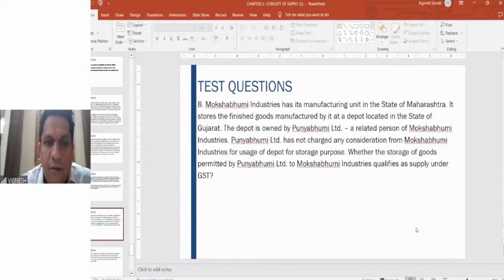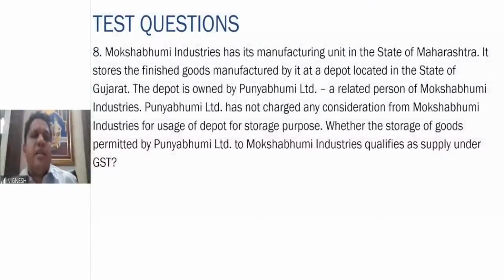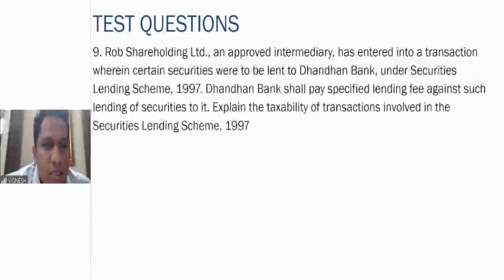Yeah. So therefore, here what is happening? If you observe, it is Schedule 2. The supply between distinct persons. What is a distinct person? Establishment of two businesses. As I told you, as per GST registration, if you have businesses in two different states, you have taxability of transactions involved in the securities lending scheme 1997. So here, in this case, in the solution, you have to identify.